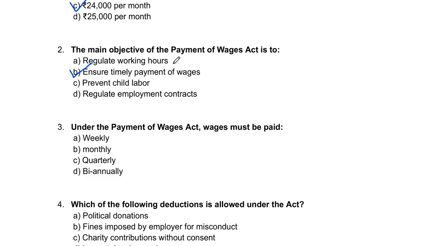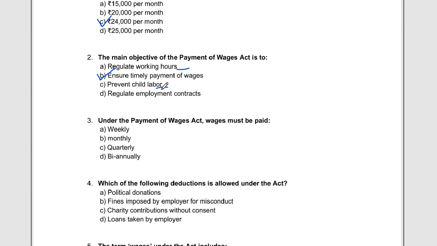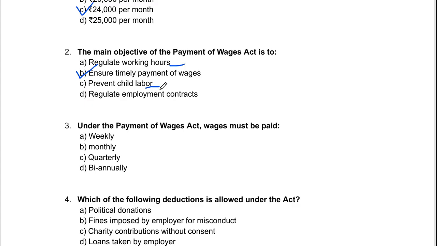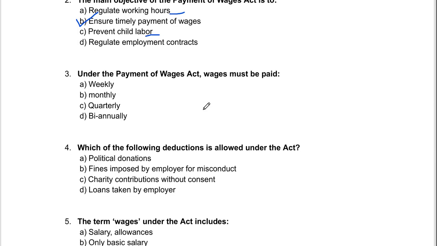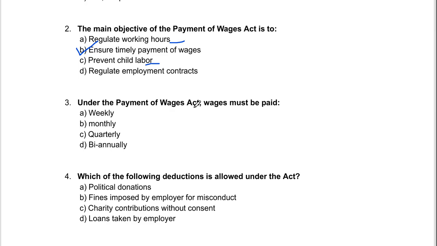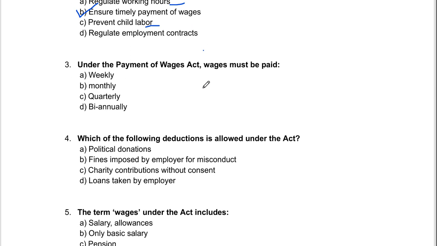To regulate working hours, we have the Factories Act. To prevent child labor, we have the Child Labor Act. And regulating employment contracts is done through employment contracts. So for ensuring timely payment of wages, it is the Payment of Wages Act. Let's come to question number 3.